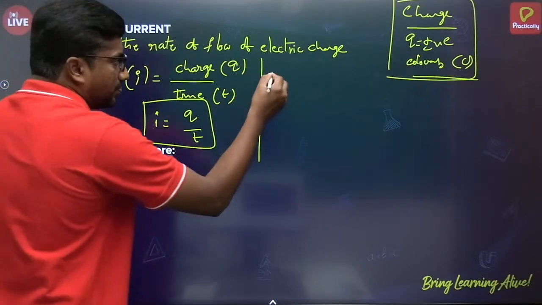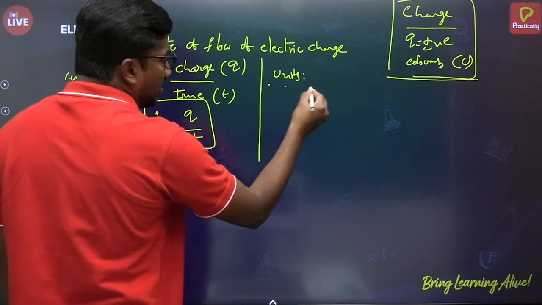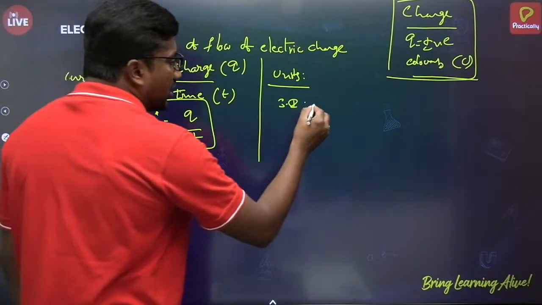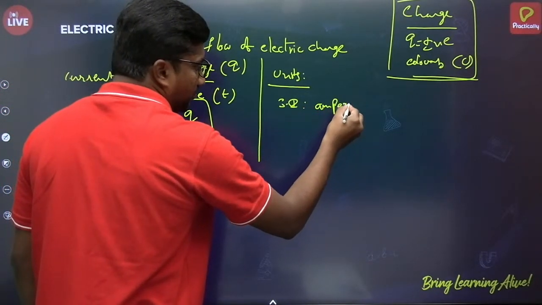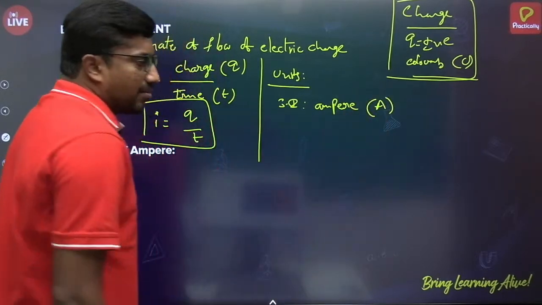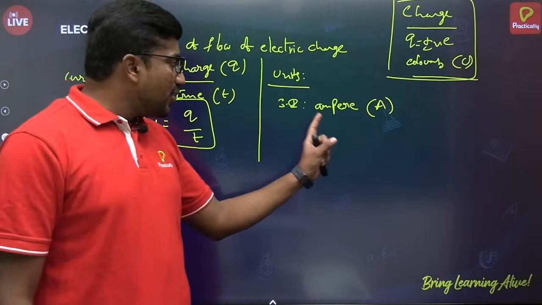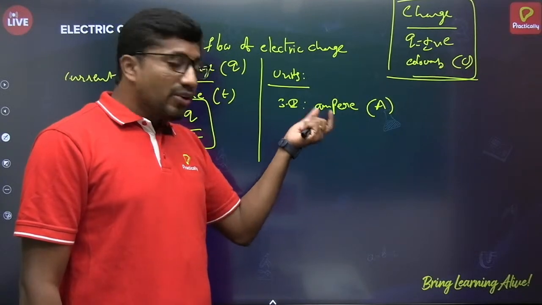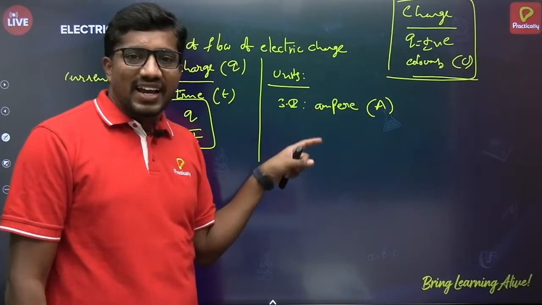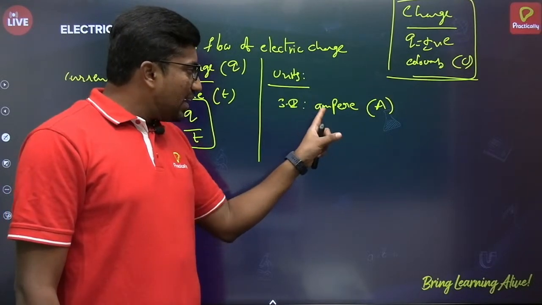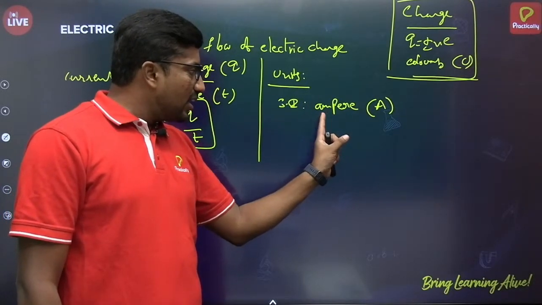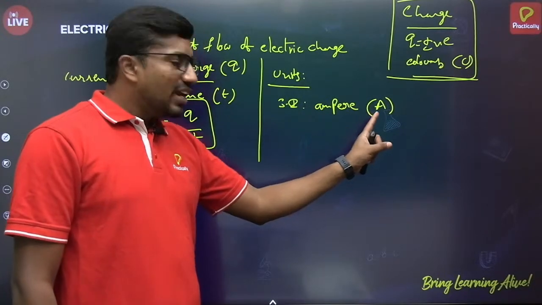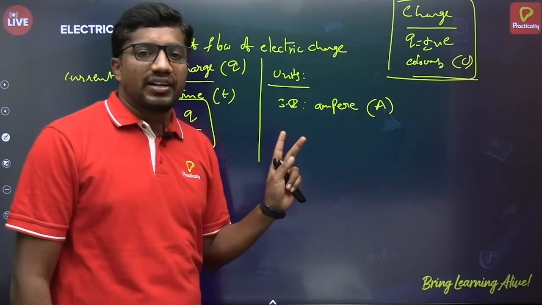Then units here, very important. And I said already, current is one of the fundamental quantities. The SI unit of electric current is ampere. It is represented by the letter A. And remember here, while writing units, especially if the unit is the name of a scientist, then if you want to write the full form of that unit, all the letters should be in lowercase. And if you want to represent only the symbol alone, then it should be a capital letter. Okay, remember it, very important.